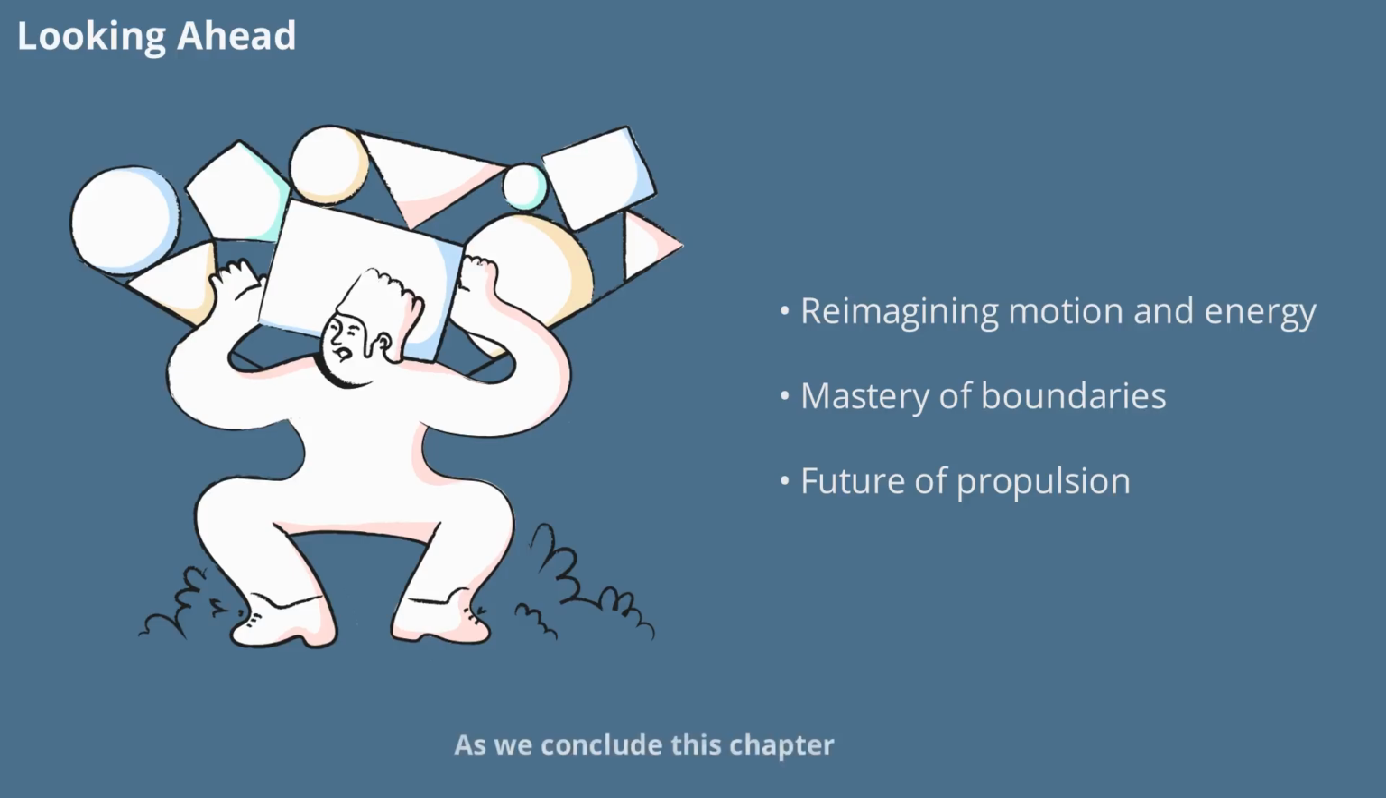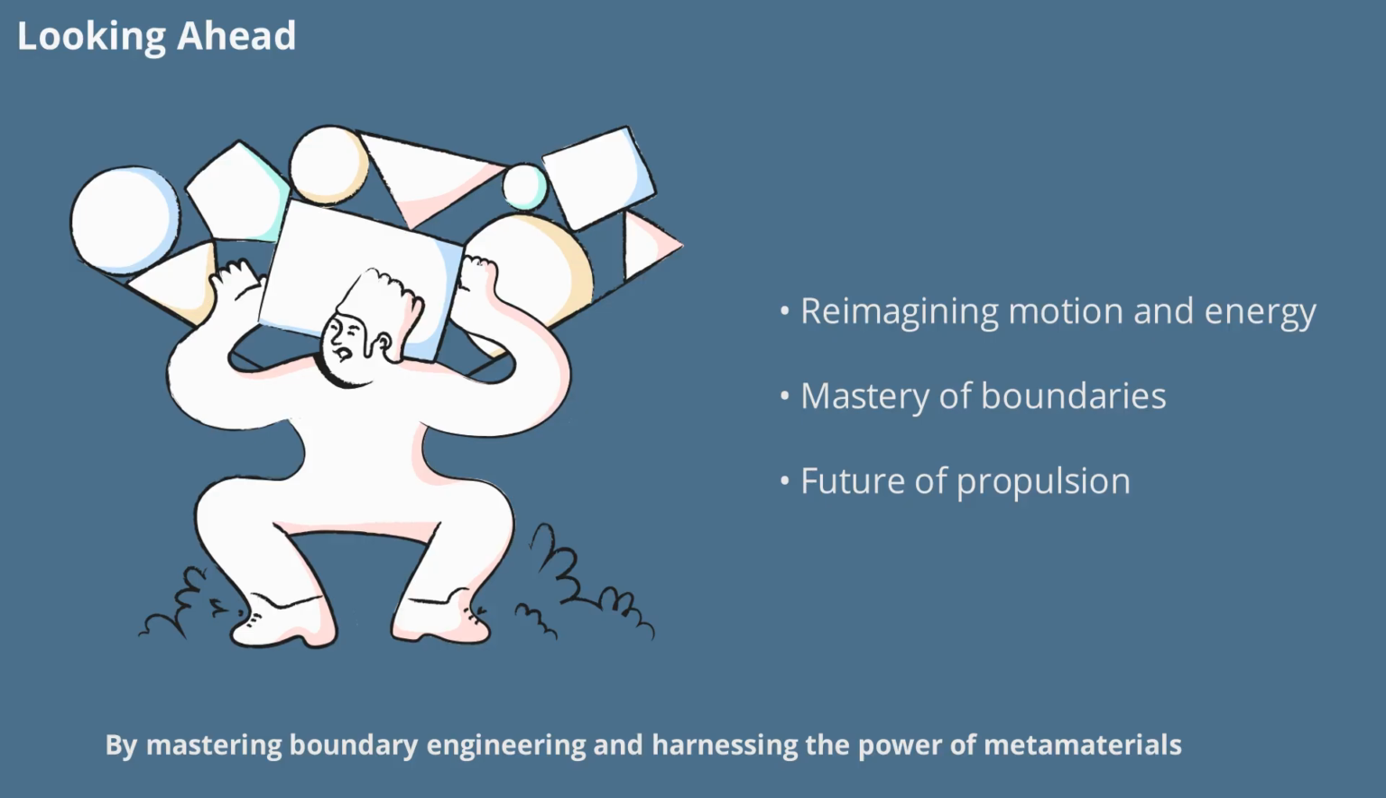As we conclude this chapter, it's clear that the AEON-CASIMIR approach to propulsion is not just about moving through space. It's about reimagining the very nature of motion, energy, and spacetime. By mastering boundary engineering and harnessing the power of metamaterials, we open the door to new realms of possibility. The journey is just beginning, and the future of field propulsion has never looked more promising.